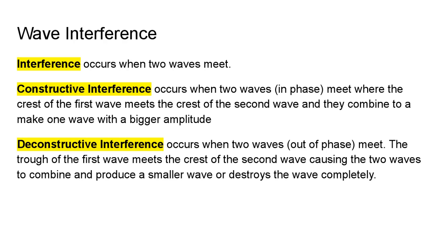Destructive interference occurs when two waves are out of phase, meaning that a trough and a crest meet. So the trough of the first wave meets with the crest of the second wave. So I'm going to do an example of this on the next slide, to combine to produce a smaller wave or destroy the wave completely.